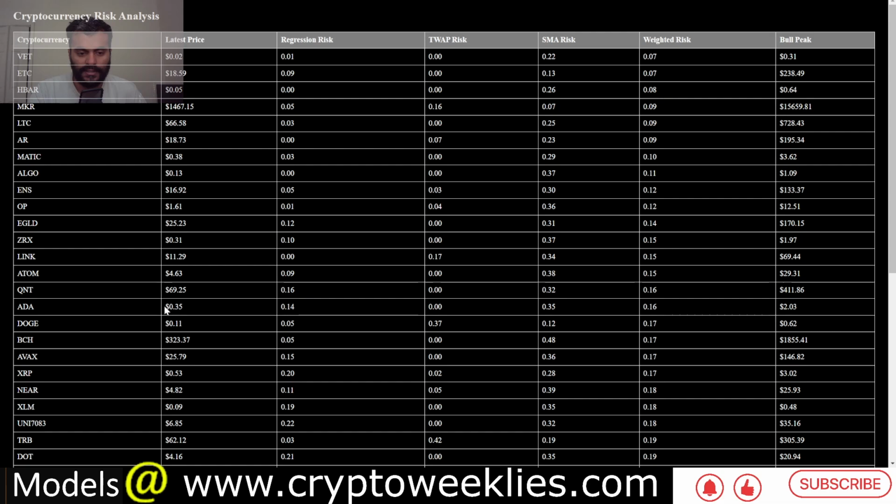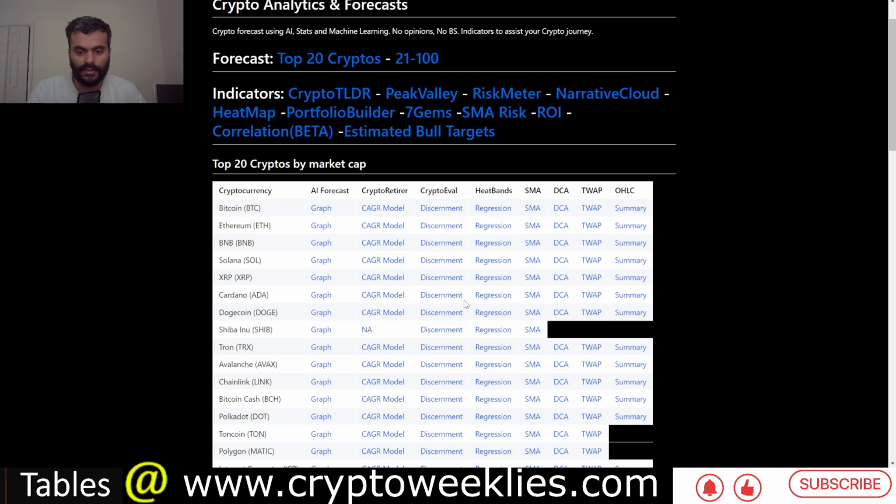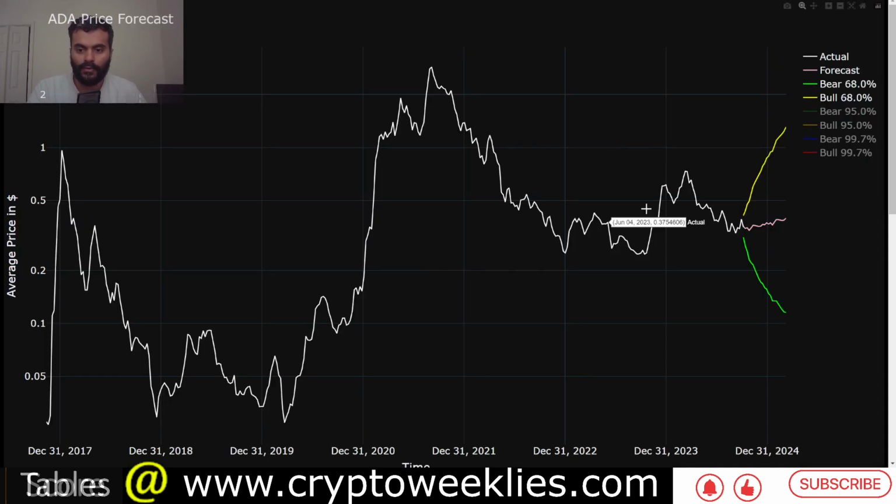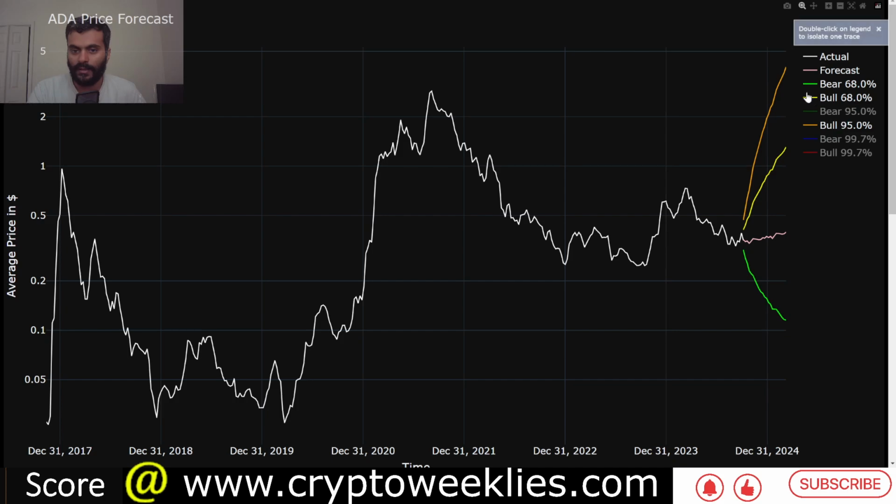But the risk based analysis and the bull run target for ADA per this analysis is at around $2, just about $2 for this bull run. That would still be, if we go back to the machine learning based approach, under the 95 percentile, way under the 95 percentile or the 2 standard deviation percentile bull case for ADA in the upcoming potential bull run. Again, this is just an estimation.